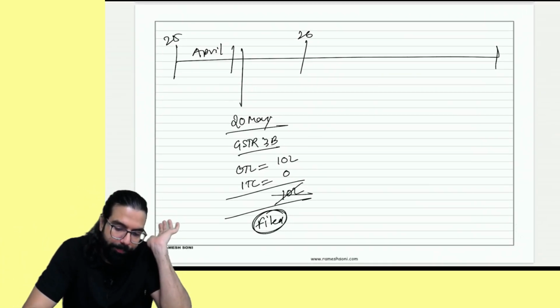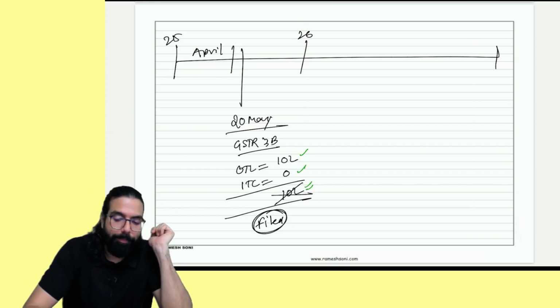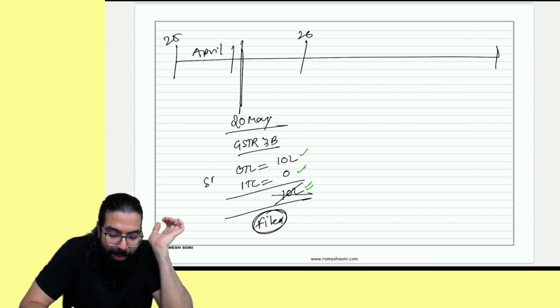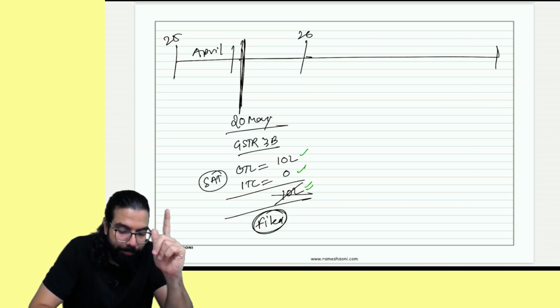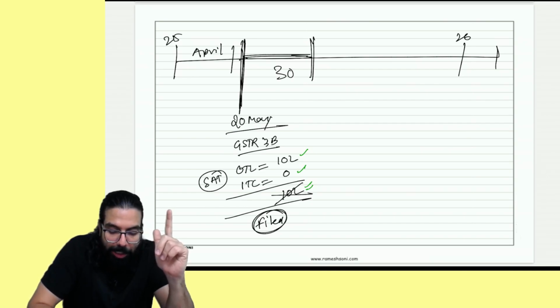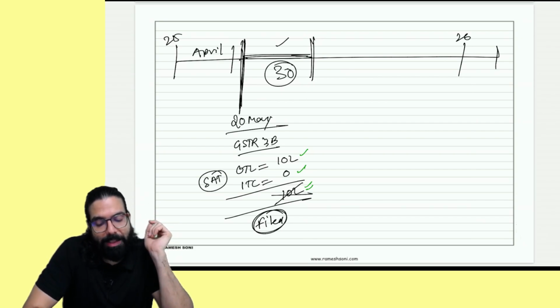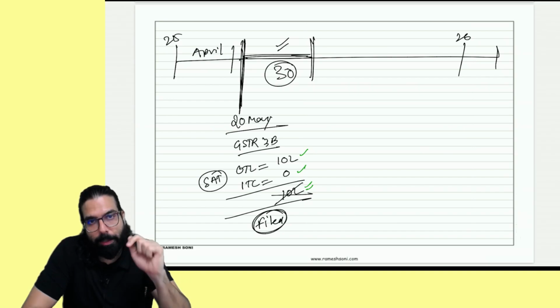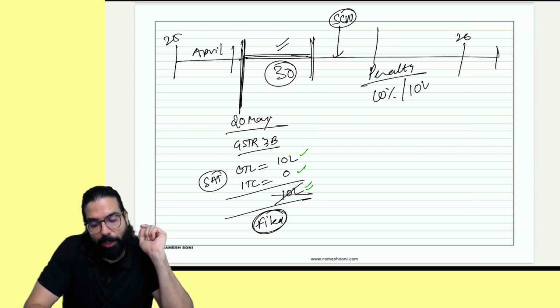What did I do? Output tax, input tax. I had to pay. I did not pay and filed the return. Remember one thing. This is called self-assessed tax. If you don't make the payment within how many days? If you make the payment within 30 days, no penalty. But if you don't make this payment within 30 days, the officer will issue a show cause notice and then one penalty will be charged to you, where they will demand the penalty of 10% or 10,000, whichever is higher.